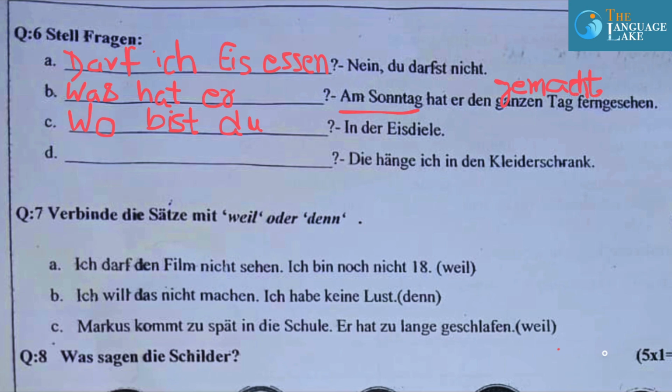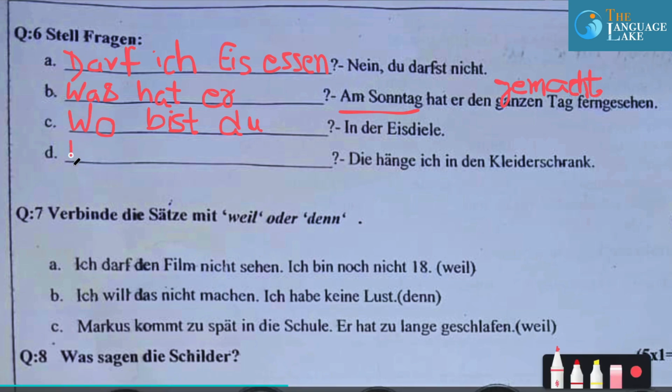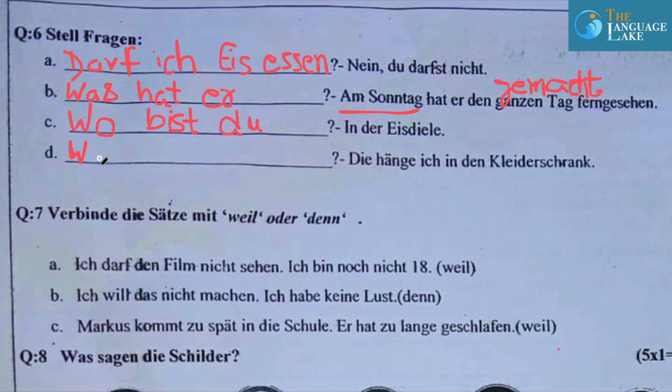And how will I say that in the accusative part? I can use this as wohin. Right? Wohin. Wohin is where to. Wohin hängst du. Hängst du, right? Du form is going to be wohin hängst du.